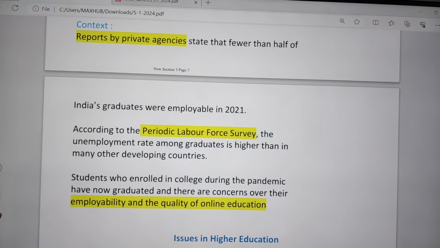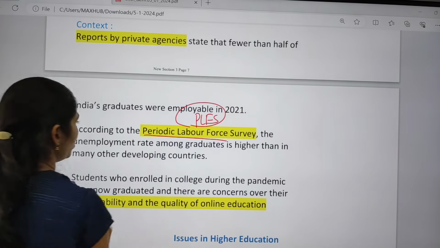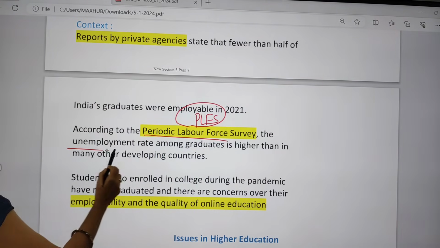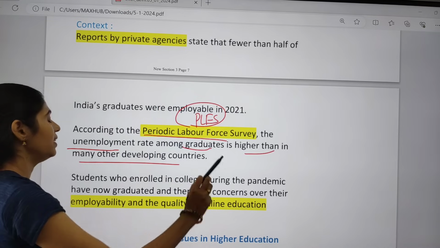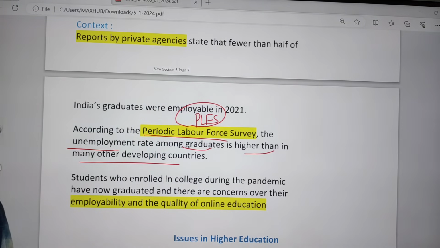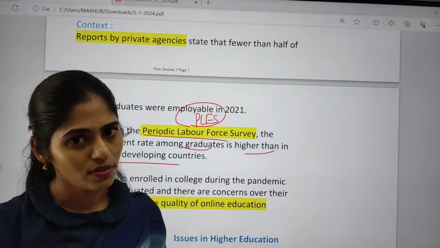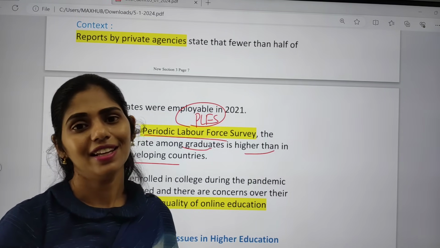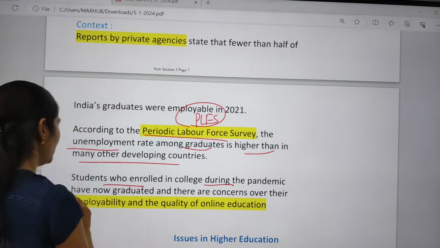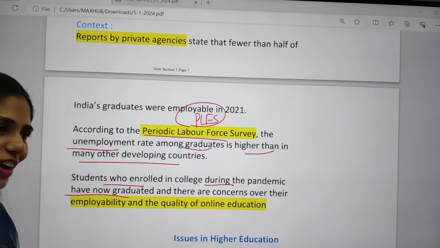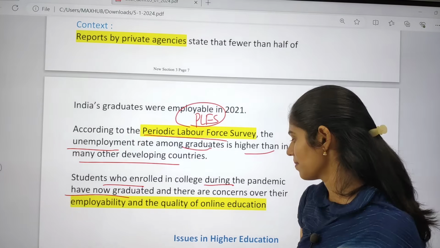The Periodic Labour Force Survey, PLFS, said that the unemployment rate among graduates is higher than in many other developing countries. In developing countries, educated graduates are not employed, which is one important reason for rising unemployment. Students who enrolled in college during the pandemic have now graduated, and one more cause of concern is whether they have enough skills or not.